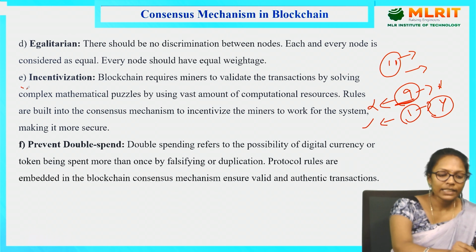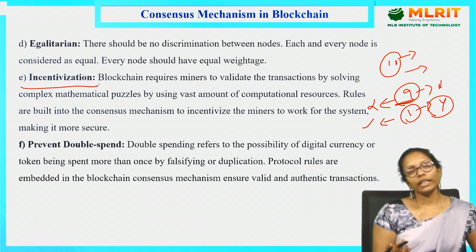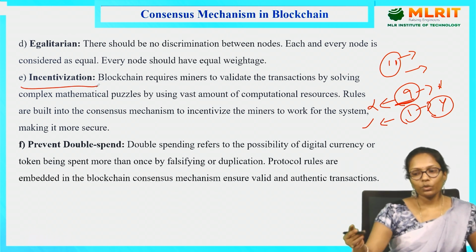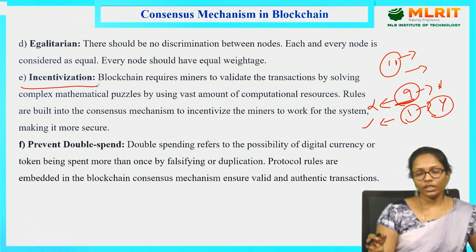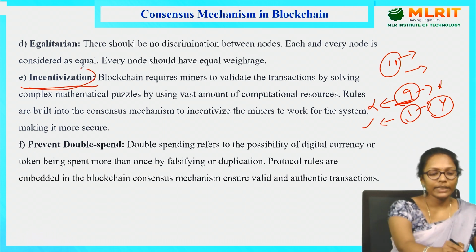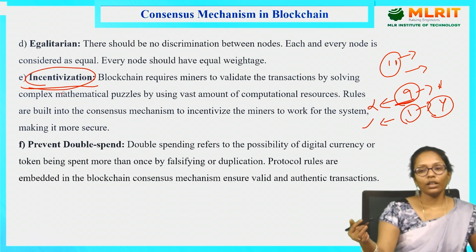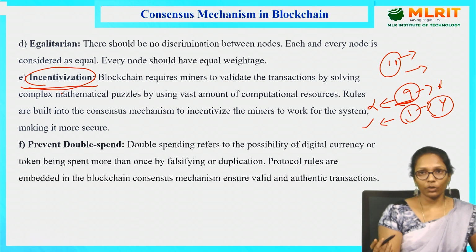And incentivization. Why are we using this consensus mechanism? To accept or to validate a transaction. For this validation, we are using some mining mechanism. The miners or a set of nodes will participate in the mining process. Whoever validates that transaction successfully is going to be incentivized. I mean, they are going to be incentivized with some Bitcoins or Ethereum tokens like that.